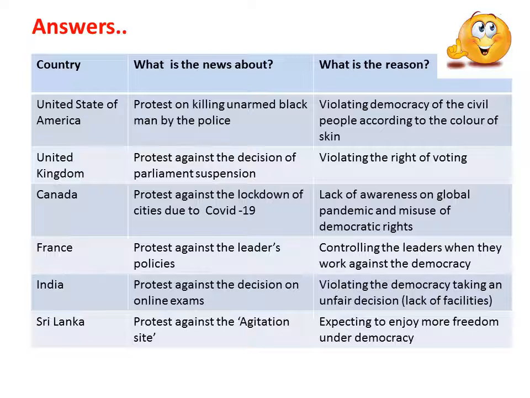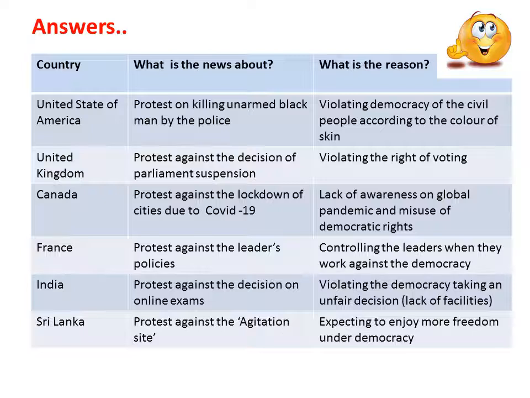In the third picture, the country is Canada. You know, Vancouver is in Canada. There, the people protest against the lockdown of cities due to COVID-19. Why do they protest? It shows their poor understanding or lack of awareness.